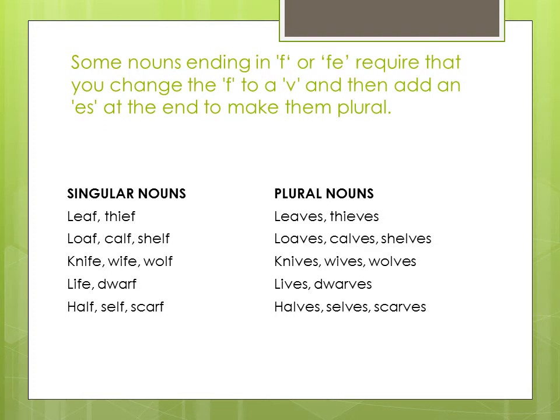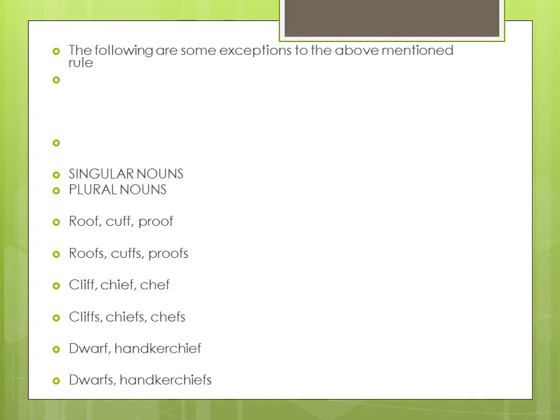Now let me tell one thing. Whenever we go through some rule, there are some exceptions to that, right? Like I discussed in the previous time, compound nouns, that some exceptions are there. Generally when we make plural of compound nouns, the last part is made plural, but some compound nouns are there whose principal word is being made plural. So always when we go through some rule for singular plural, there are some exceptions in every rule, right? So here is the exception given for the words which end with F. Some words are there who, when we change them into plural, we do not add VES. Instead of that, we add only S. Why? The reason you can see when we will go through.